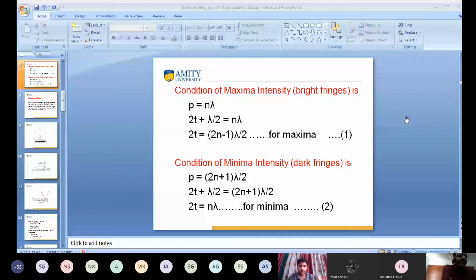So I'm saying that in this experiment, at the center point the thickness is 0, and at the edges there is some thickness. So it is a case of a wedge-shaped thin film. But in the case of Newton's experiment, the angle is very small, so it is nearly 0. So we have taken theta as 0.